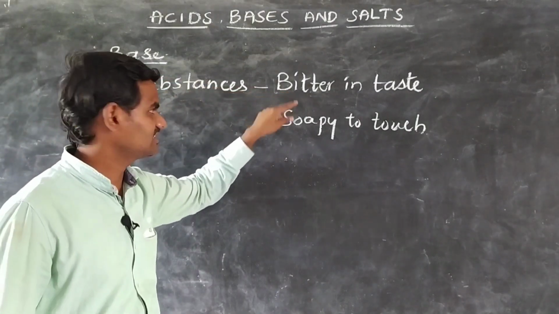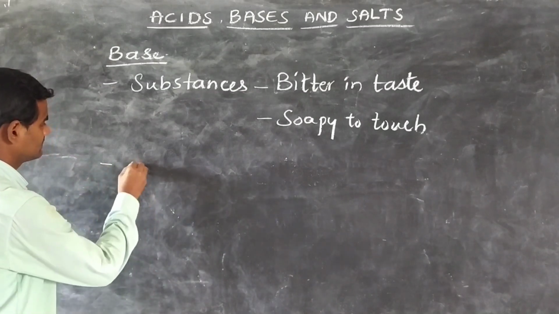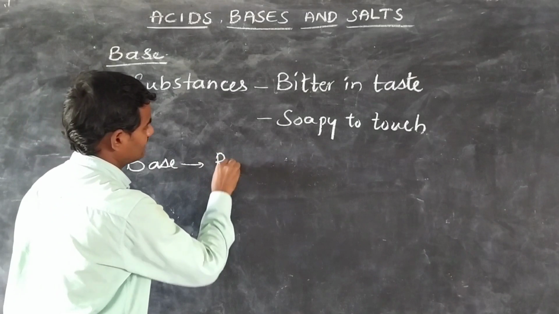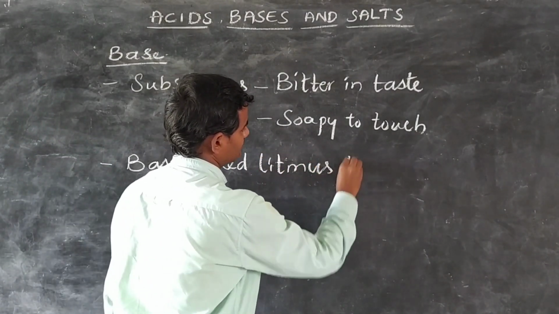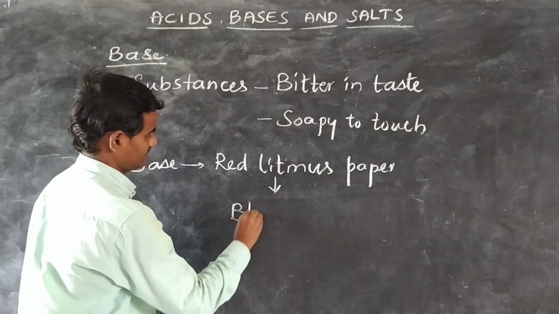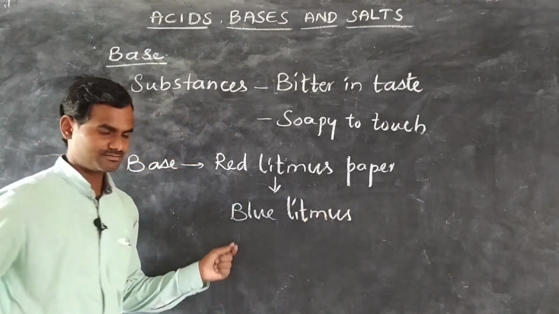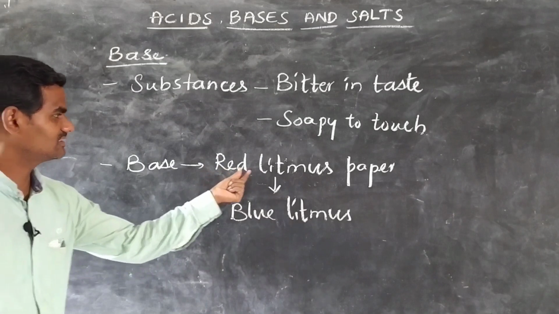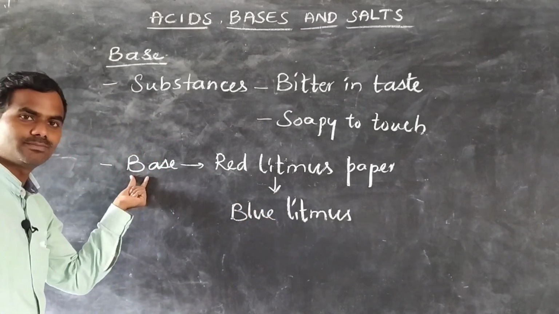It also converts red litmus paper to blue litmus paper. If any substance converts red litmus paper to blue litmus paper, this is a base.